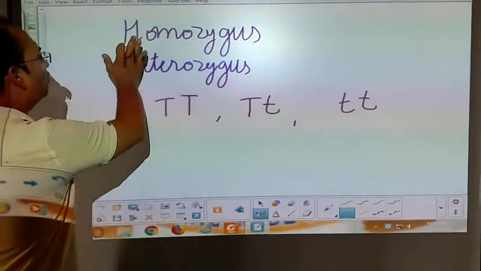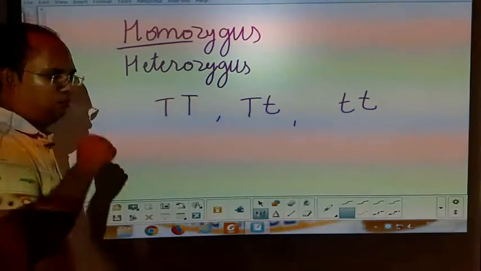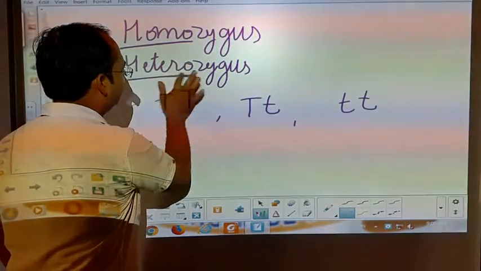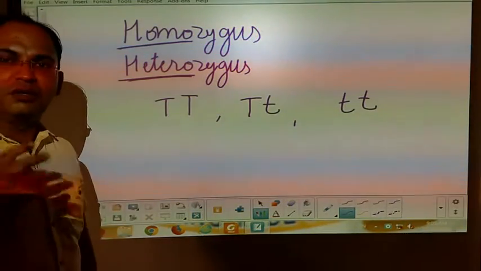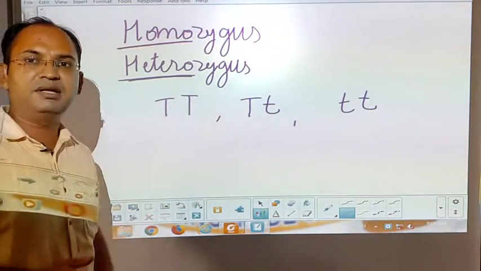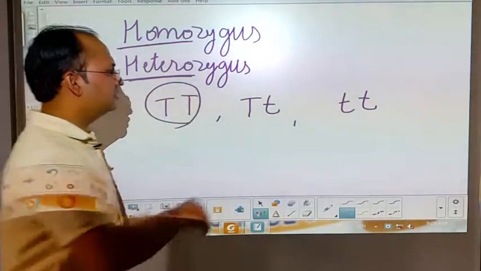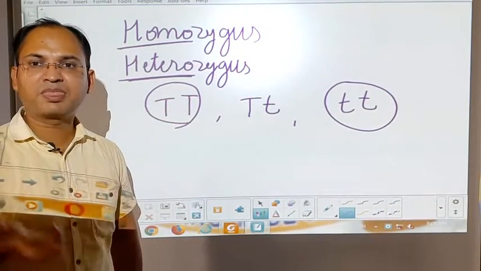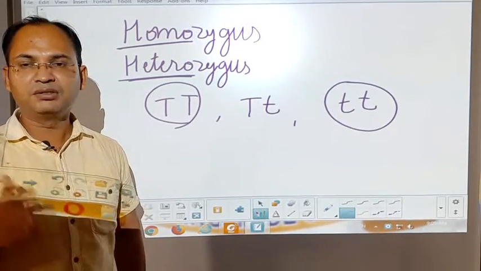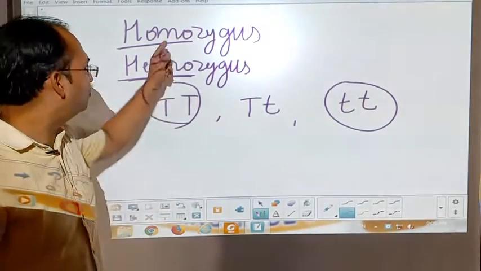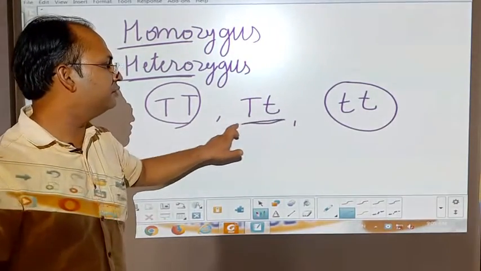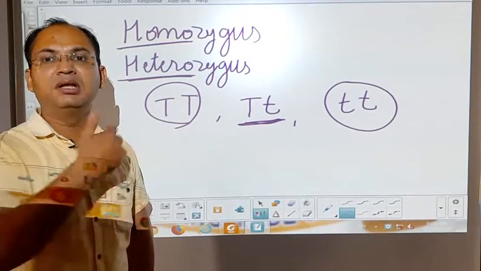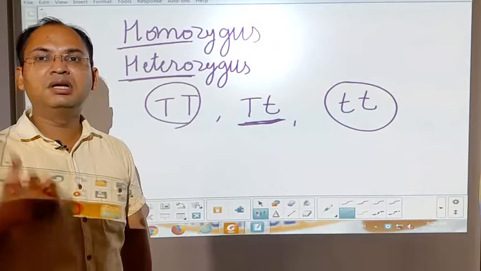Here, students, homo refers to same. The meaning of homo is same and the meaning of hetero is different. So, homozygous means having the same allele. See here, in the first case and in the third case, the alleles are same. Either they are capital T or they are small t. So, the same combination is called homozygous, and the second one has a different combination. One is capital and another one is small. This combination is called heterozygous.